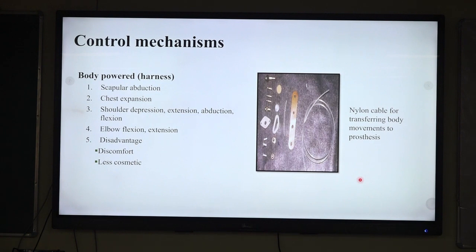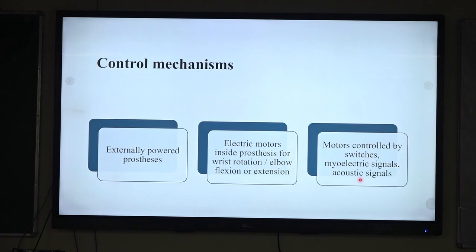Now the important component of the upper limb prosthesis is the control mechanism. How we can control the terminal devices, how we can achieve the flexion and extension movement at the elbow, and how we can lock the elbow joint. In body powered prostheses, we use a cable control system, like nylon cable. They transfer the body movement forces through the cable to the terminal devices or the elbow joint. The body movements include scapular abduction, chest wall expansion, or elbow flexion or extension.